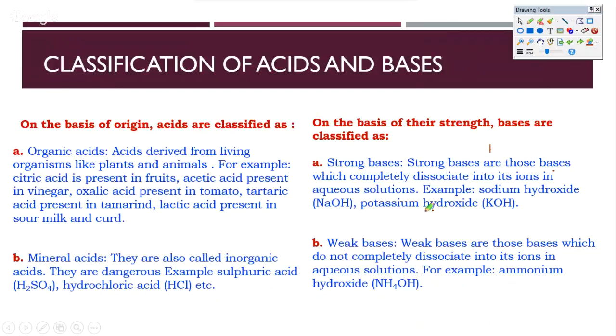So we have seen 2 classifications so far: based on the origin, and the second classification is based on the strength.